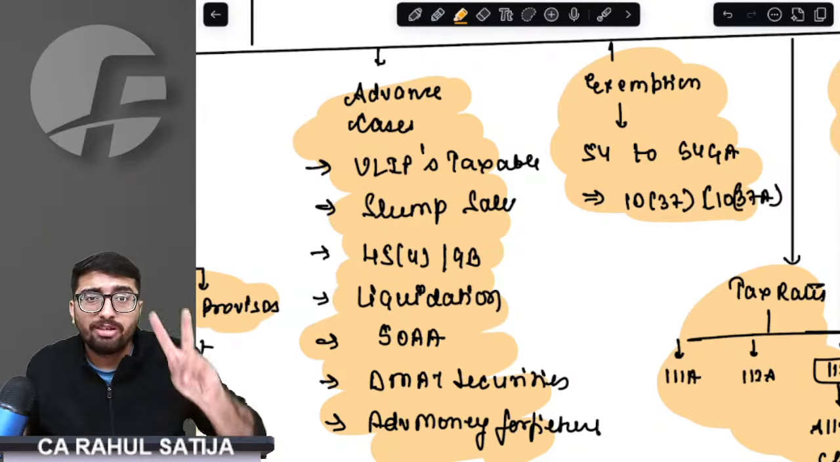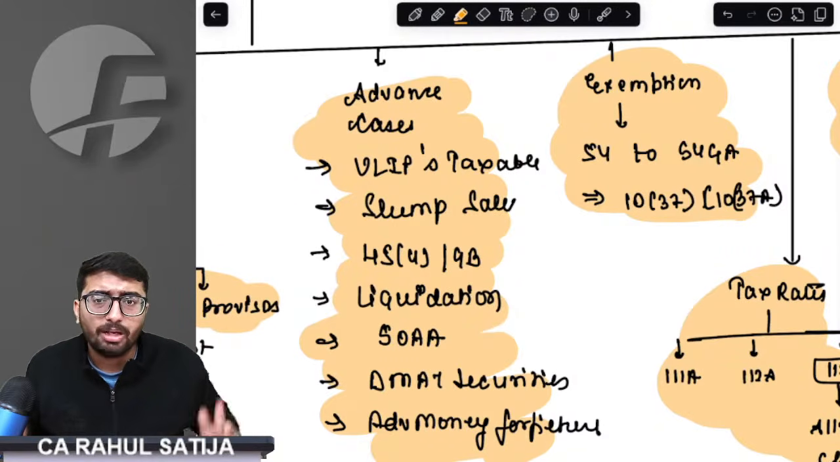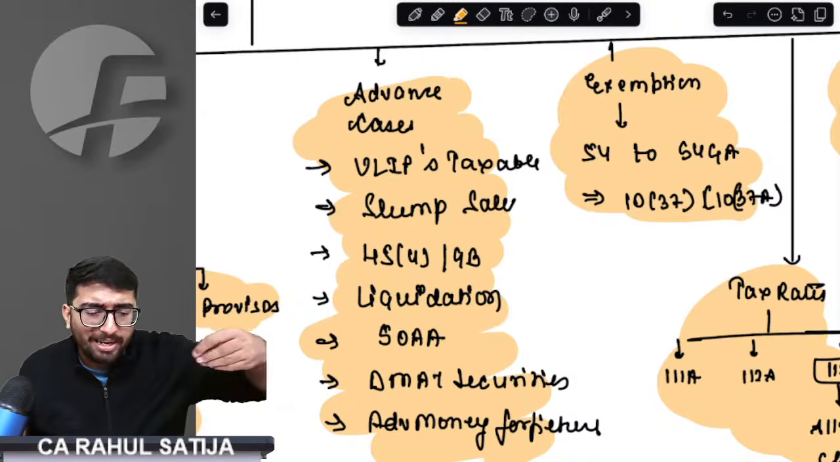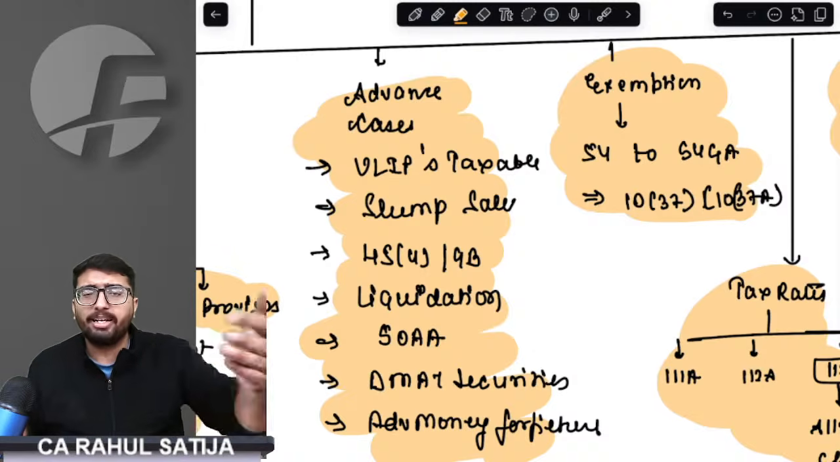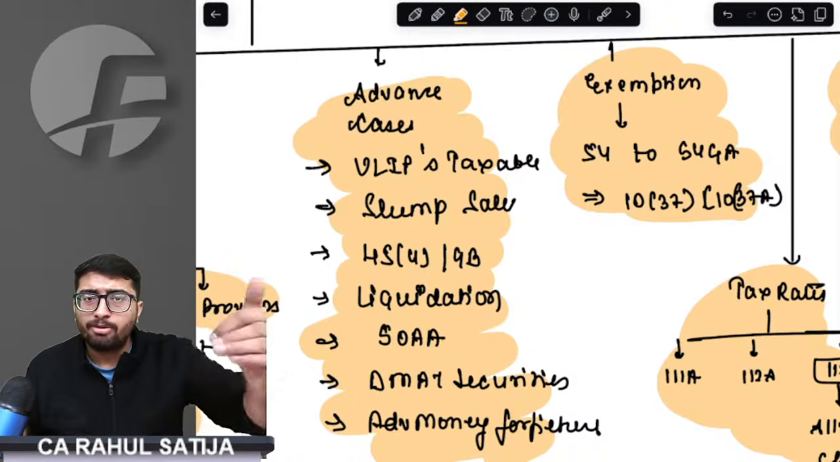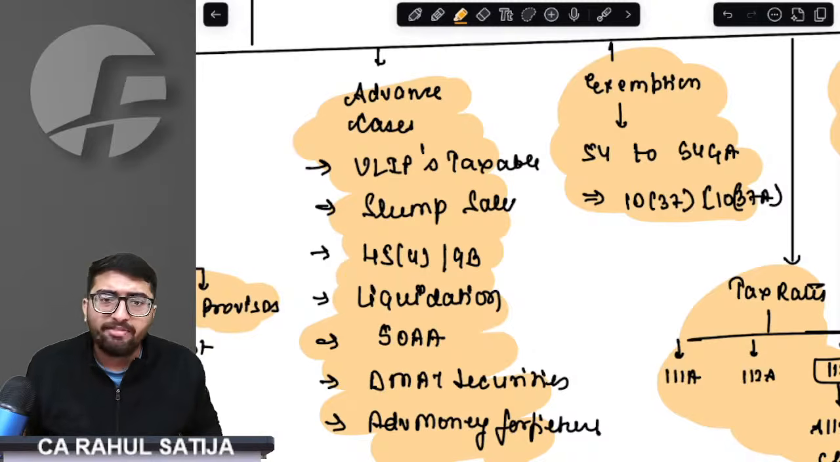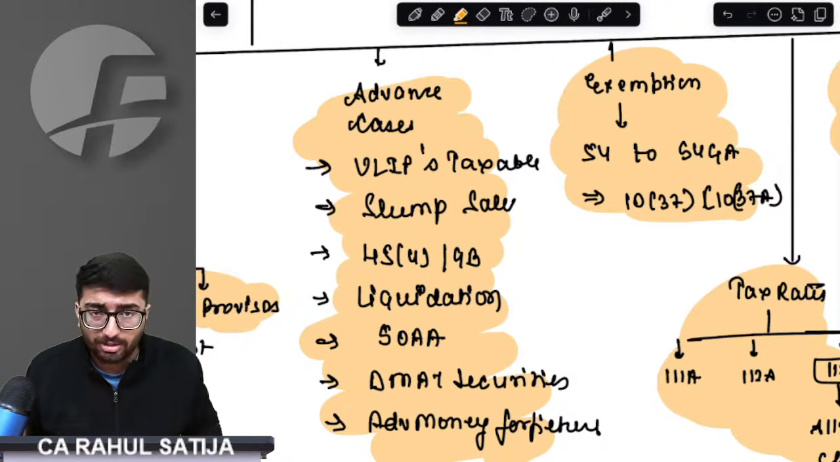Then we came on to liquidation, where two types of taxation take place. First is dividend, the other one is capital gain. Then we came on to 50AA, whereby the capital asset would be long term, short term, we don't care, but capital gain will always be short term. It can be on market linked debentures, it can be on specified mutual funds, it can be on unlisted bonds and debentures. Then we came on to demat securities, where we understood that the cost of acquisition would be taken as per FIFO method.